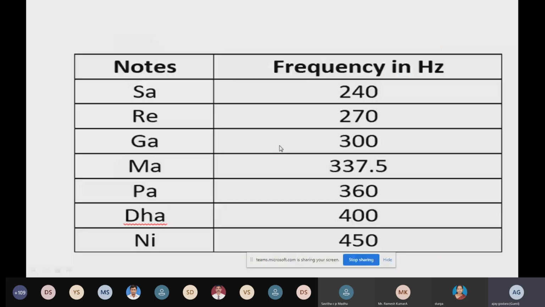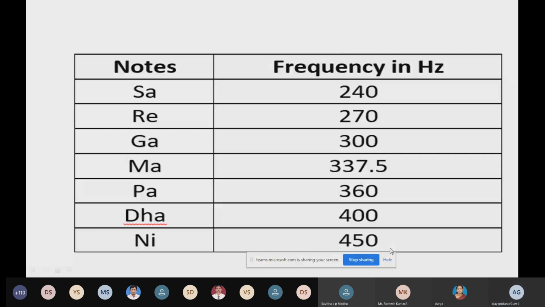Some participant yesterday was asking what frequency we have to write to get different sargam tones on that piano. You have to use this frequency in the coding for Arduino programming. When we are using graphical programming, there will be some different values, and I will let you know how you can use them. Here you can see the different frequencies for sargam: sa, re, ga, ma, pa, dha, ni, sa.